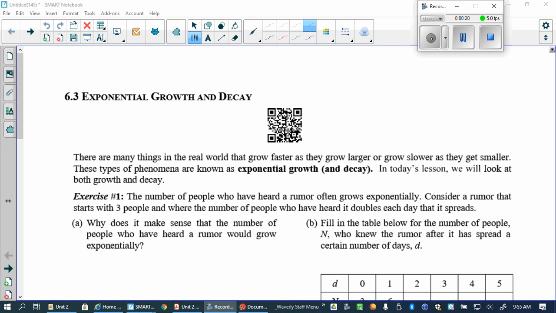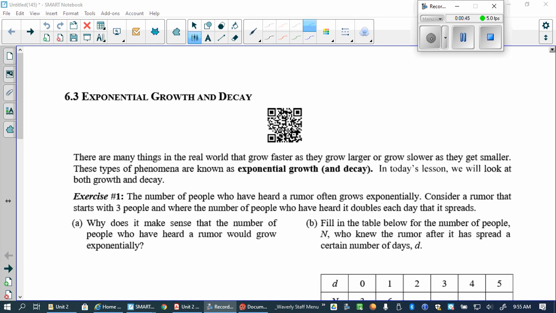And you've seen some of the problems here that certain things can grow, as we say, exponentially. How about the rumor problem in the homework? Would you say that that rumor grew exponentially? Yeah. Because every day it got multiplied, right? And the number of days, the d, was in the exponent, okay? So that grew exponentially.